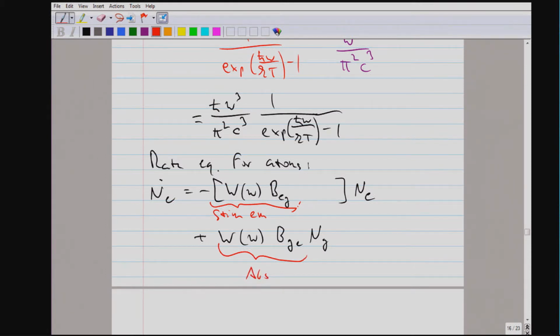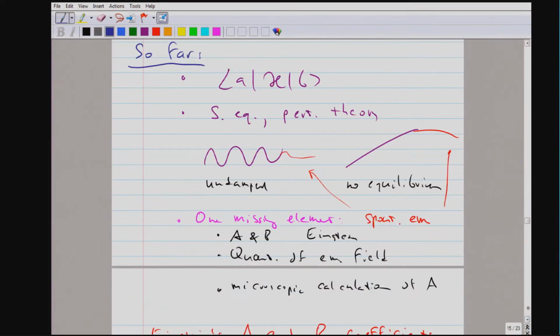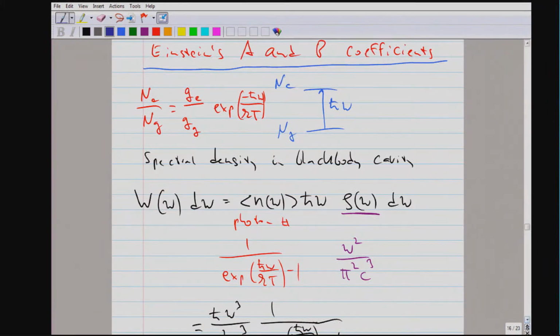And then this equation as it stands would lead to a contradiction when I compare the solution of this equation to the Boltzmann factor we already know. And the only way to fix it is to add an extra term, which is spontaneous emission. If spontaneous emission were not necessary, this A coefficient could in the end turn out to be 0, or it can be undetermined, but as we see, it is necessary for consistency. So this is pretty much the famous rate equation.